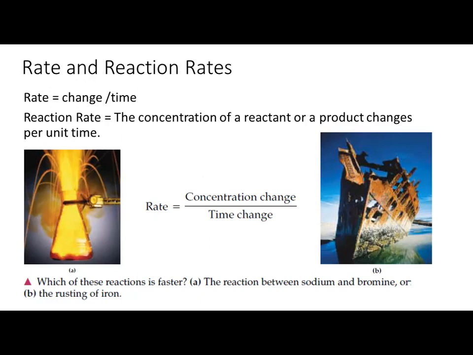So time is the same, but what is going to change faster in these two cases? That is the concentration. Here it is the concentration of the sodium or the bromine, and in case of B, the concentration of the iron. Iron is converted into iron oxide. So now you can calculate the rate of these two reactions, and the formula is the same: the change in concentration per unit time.